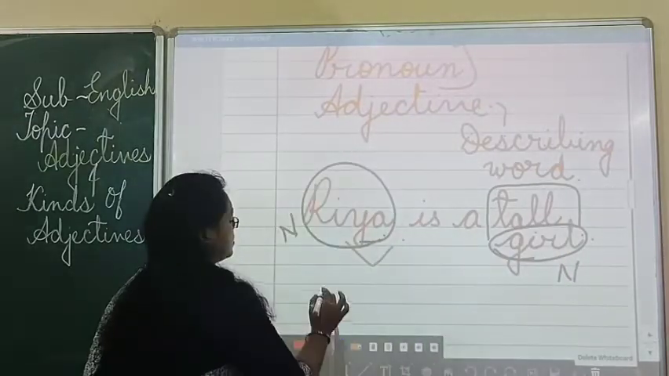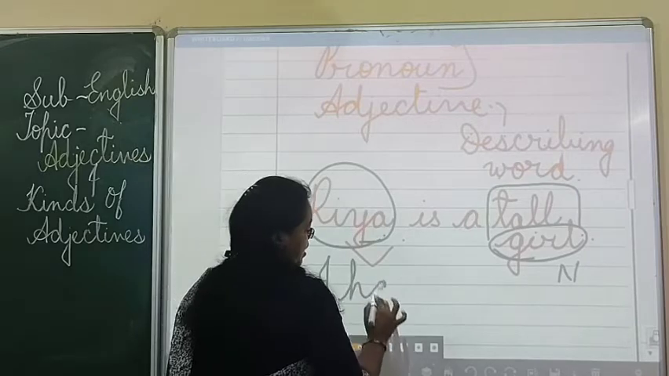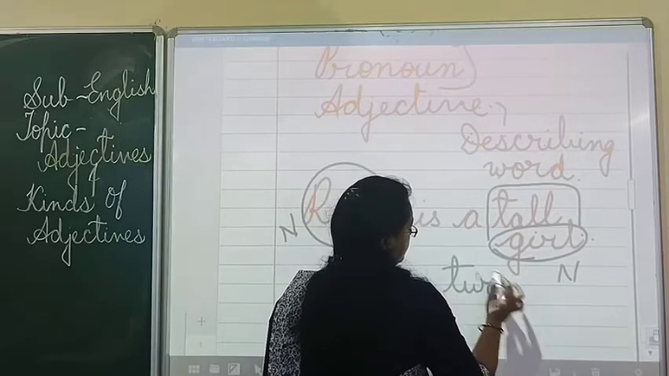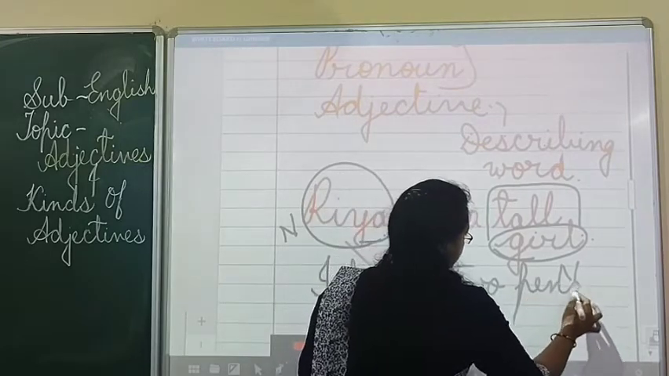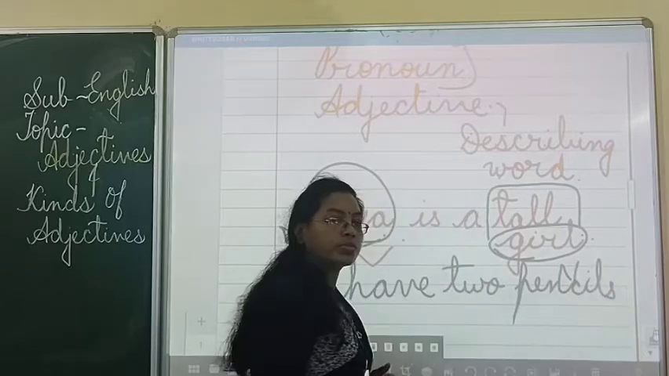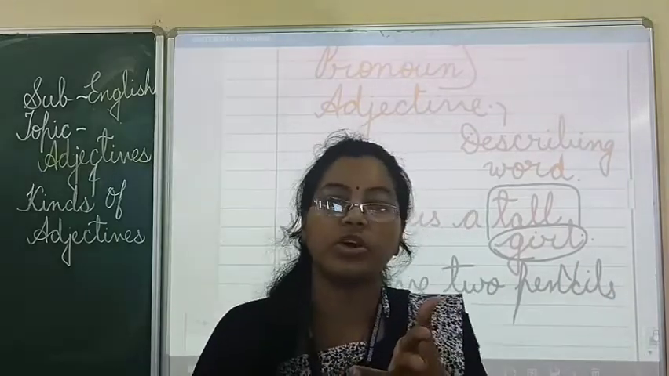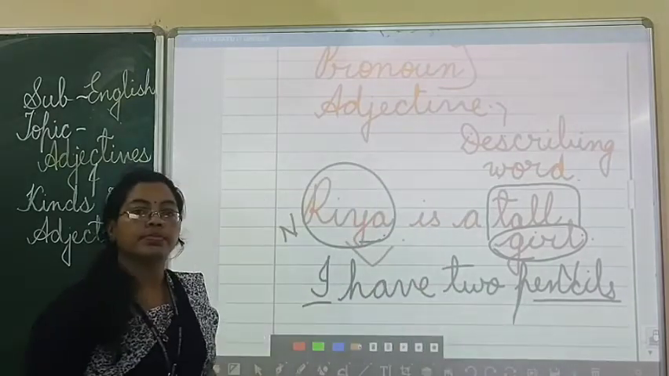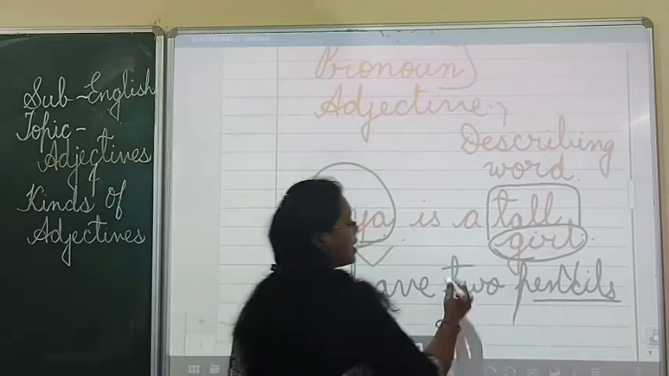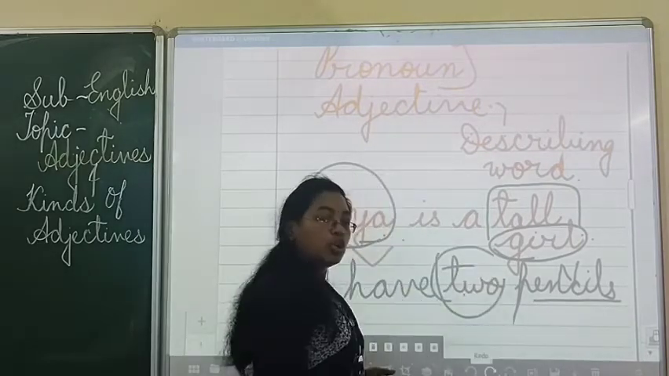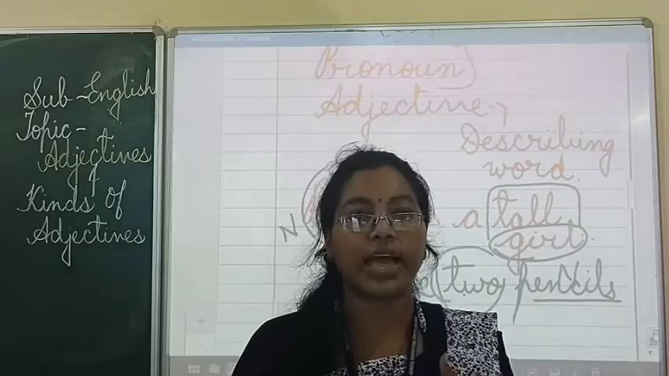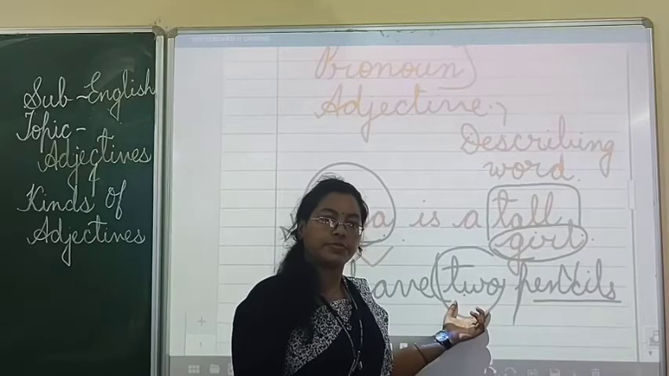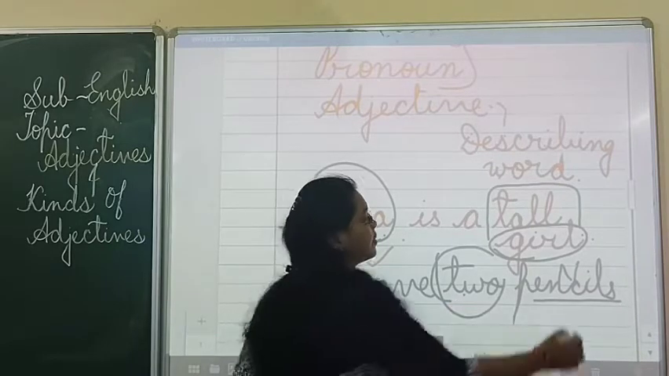Okay, I have two pencils. How many pencils are you having? Two pencils. Here pencils and I both are nouns. So here, how many pencils am I having? I am having two pencils. So here two is also an adjective.